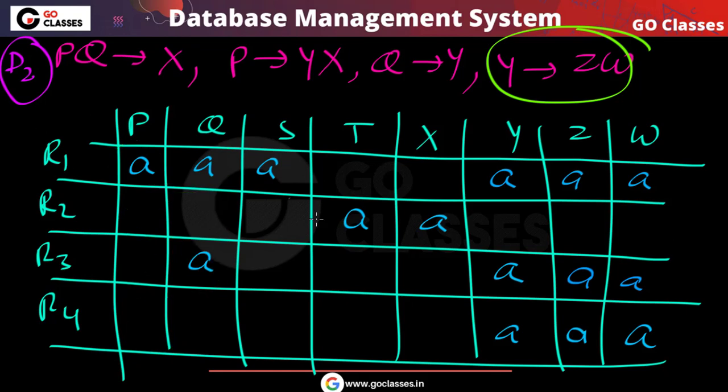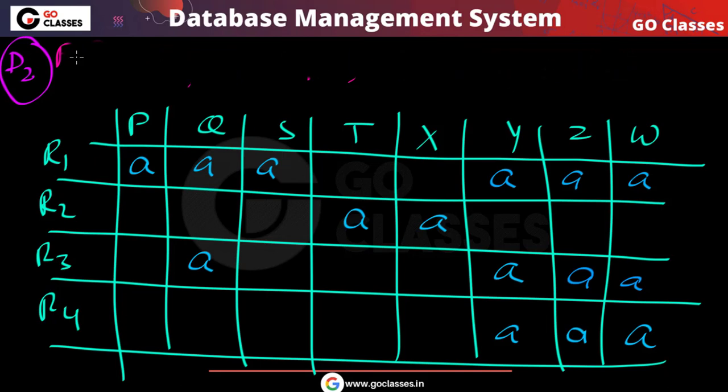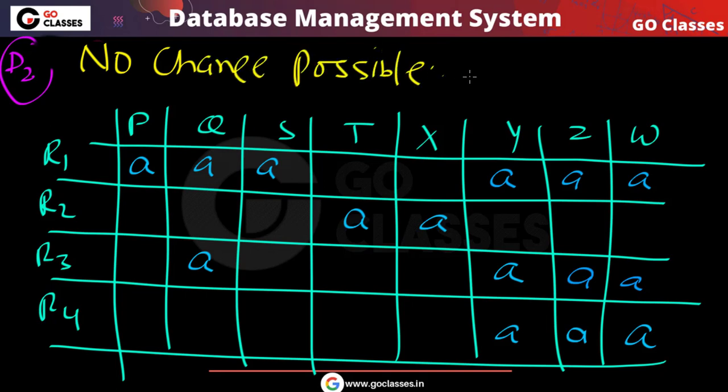So I can say that now we cannot make any change. At this point no change is possible, and you can notice there is no row with all a entries.